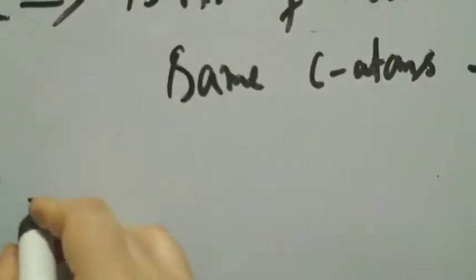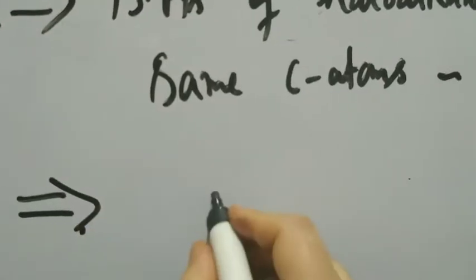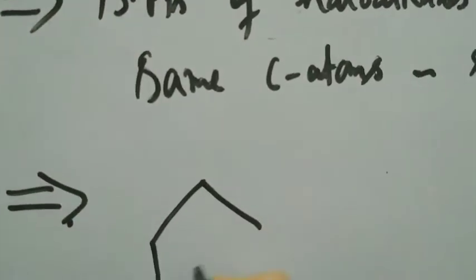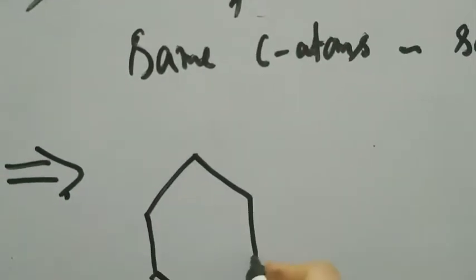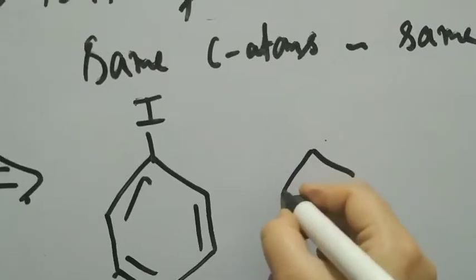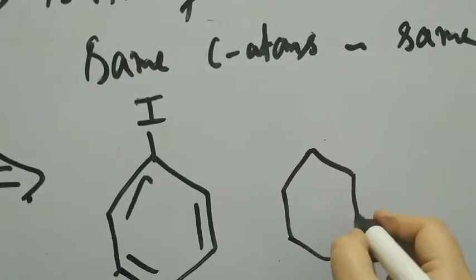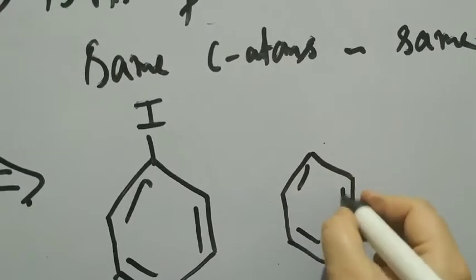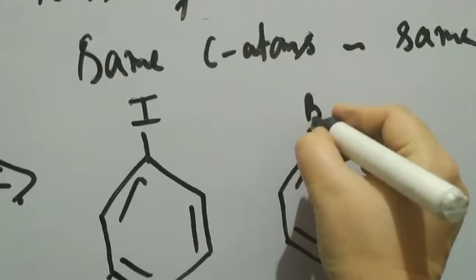The second thing I'll write down is a trend. And what is the trend we observe? Let's take a look. This is our benzene ring, and on our benzene ring, we have iodine. So this is iodobenzene. After that, we'll have bromobenzene.